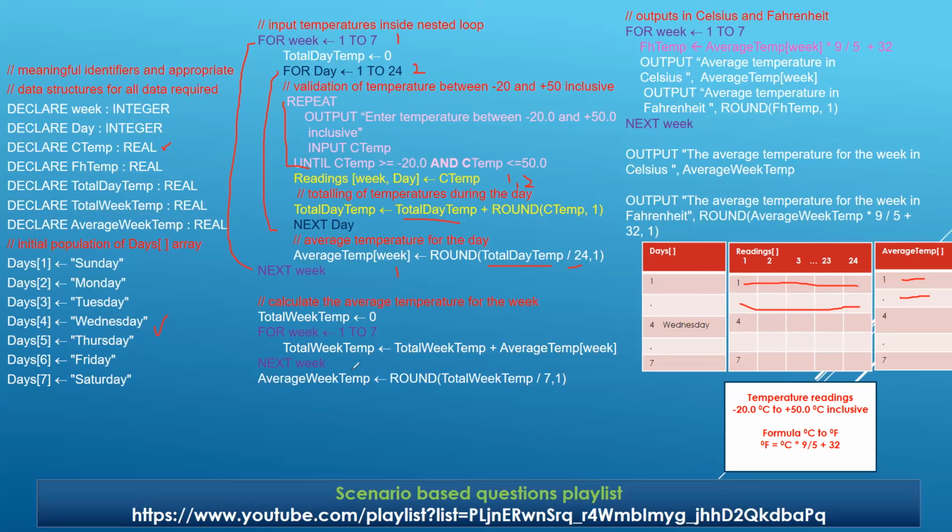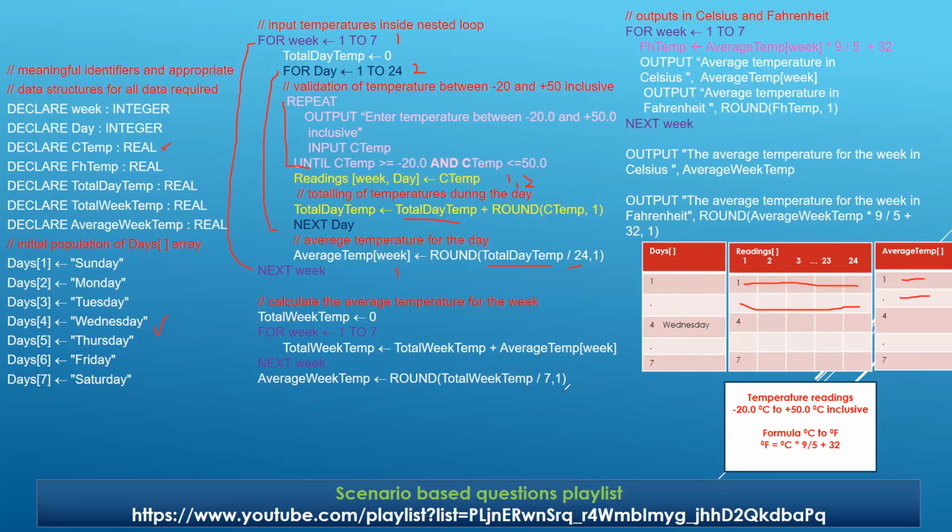And once we are done with this, after 7 iterations using the for loop again, we have calculated the average week temp by again using round of total week temp divided by 7, 1. Since you have practiced so much, you can see that we can apply it directly rather than using another variable, storing it there and then rounding it off. You can do it this way also. That's perfectly okay. Okay, any issues?